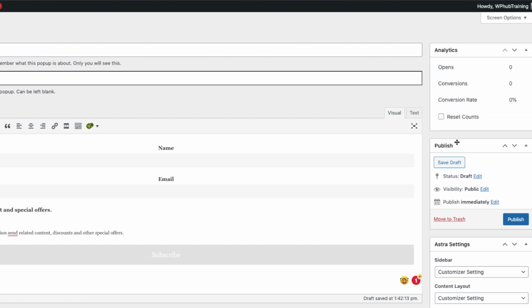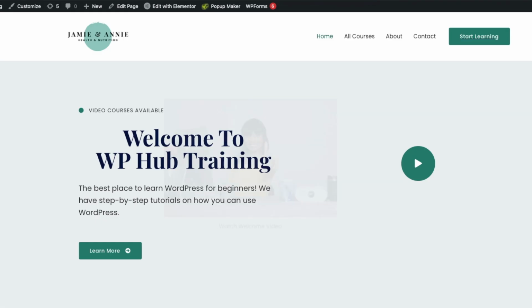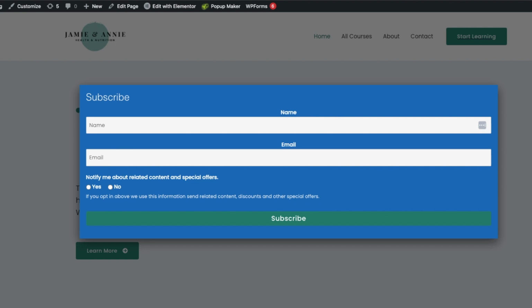Once all of that is done, we will click on publish. To see the settings, head over to the front end of your website and you can see how the pop-up will look. This is where people can fill in their name, email, and they have an option to be notified by any special offers you might have. They can select yes or no when it comes to this.